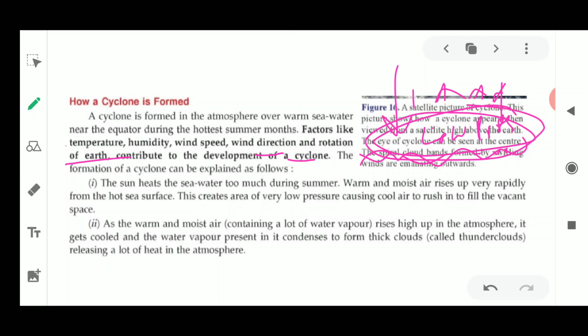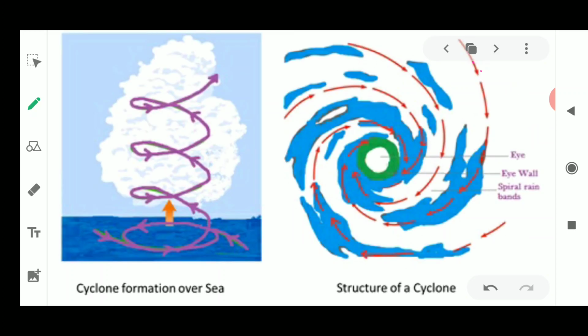So as the warm and moist air, which contains lots of water vapor, rises up in the atmosphere, it gets cooled, and the water vapor present in it condenses to form thick clouds. These clouds are called thunder clouds, which release a lot of heat into the earth's atmosphere. Okay, so this could be the structure of the formation of a cyclone.